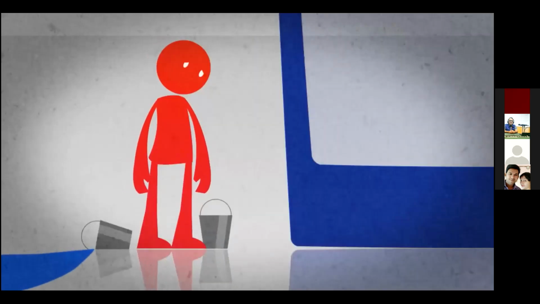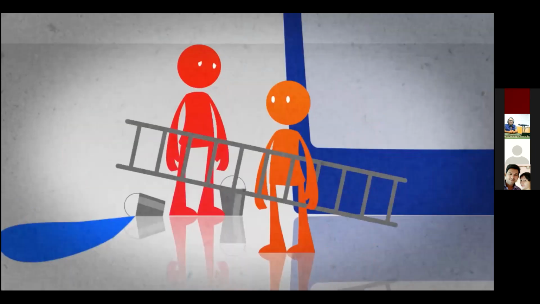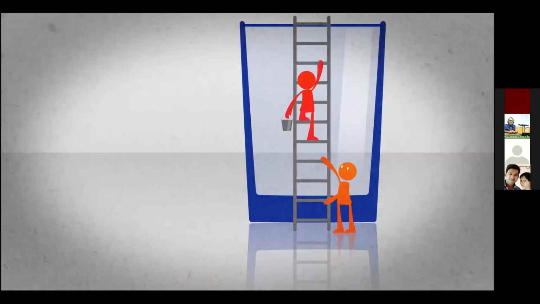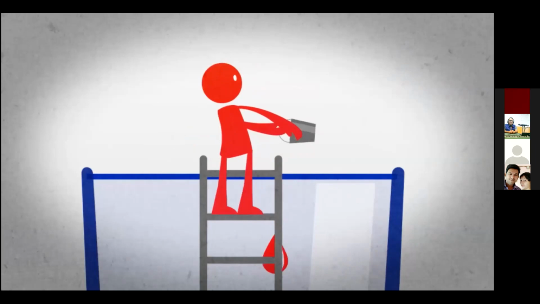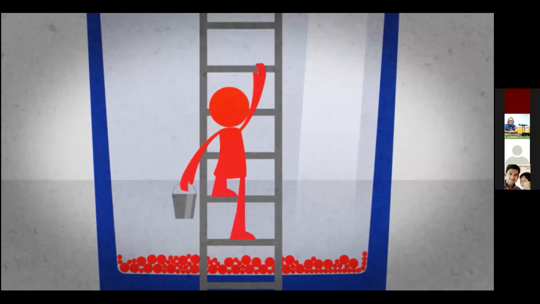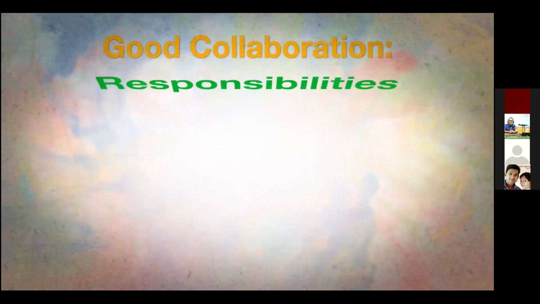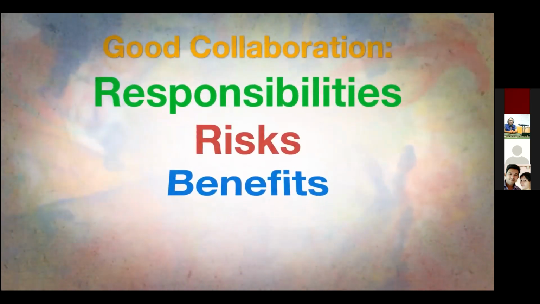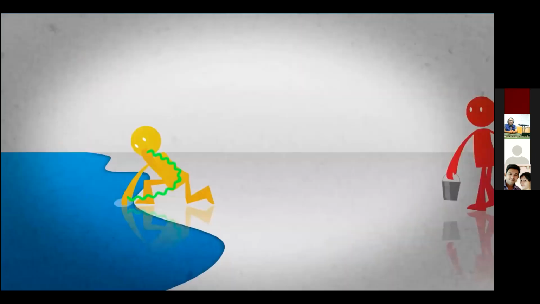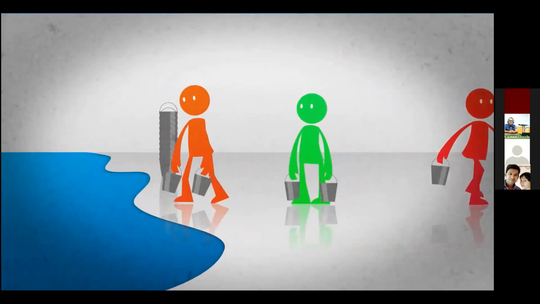Some problems are just too big and too complex for any one person to handle alone. For these challenges, we need to collaborate. But what does that mean? Collaboration is more than just working together with others. To really work together effectively, especially when resources are tight, we need to invest in good collaboration. Good collaboration means sharing the responsibilities, risks, benefits, and the credit. Good collaboration also means that everyone who is involved works toward a common goal. To do that, we need to know our limitations.